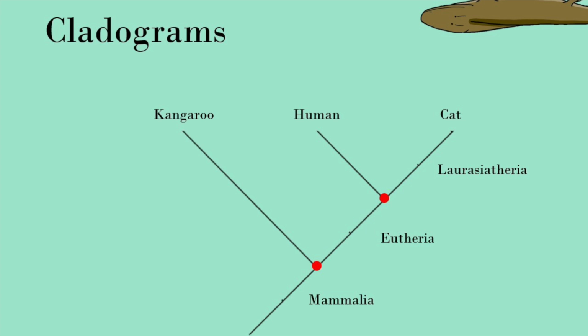Any common ancestor of both kangaroos and humans must also be a common ancestor to cats, and any common ancestor of both kangaroos and cats must also be a common ancestor to humans. The three names to the side of the cladogram, Laurasiatheria, Eutheria, and Mammalia, are the names of three phylogenetic groups. We'll get back to these specific examples, but first I'll explain the three types of phylogenetic groups.